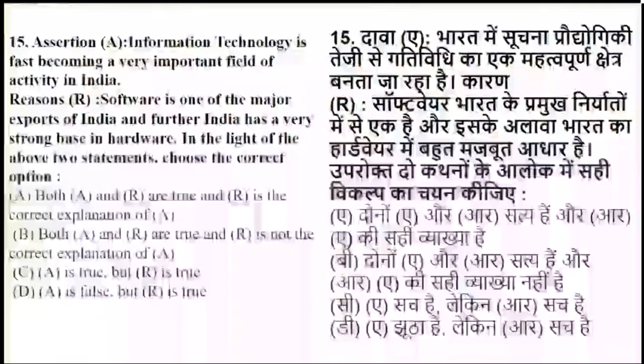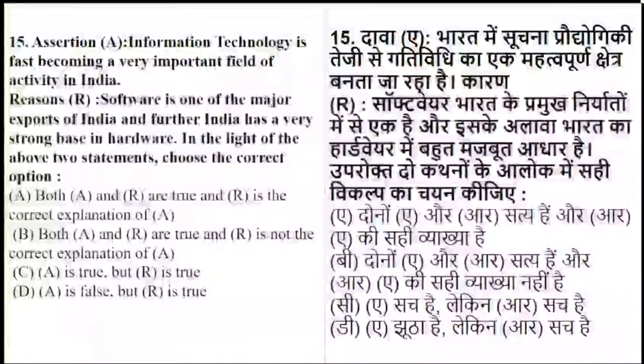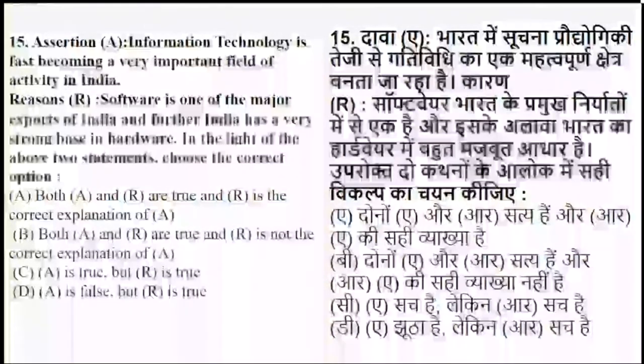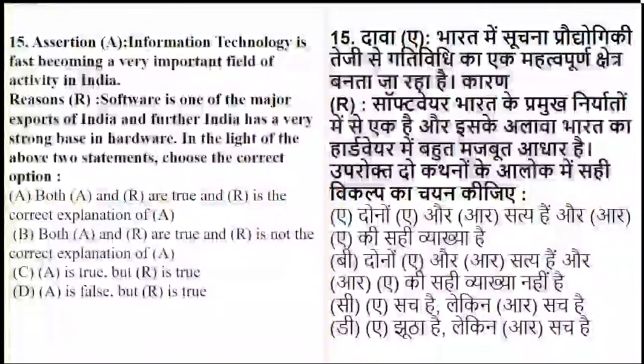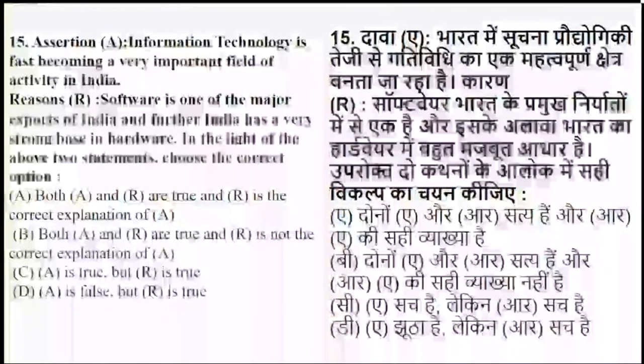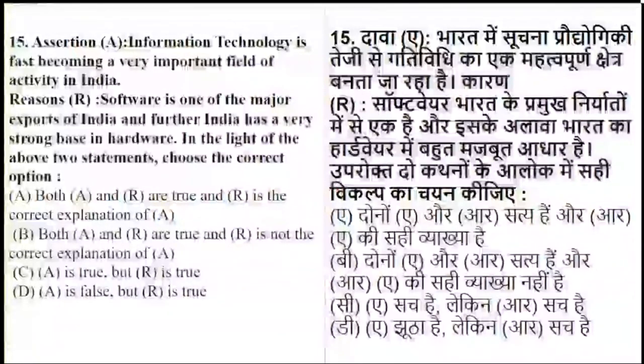Okay, now coming to the last question of the day, it is basically on assertion and reasoning. Information technology is fast becoming a very important field of activity in India. So basically information technology is a fast activity, important field in India for various activities. Software is one of the major exports of India, and further India has a very strong base in hardware. So whether the statements are correct, whether the statements are wrong, whether it is a correct explanation, you have to tell those and go ahead. Let's see how many of you are coming with the right answer.